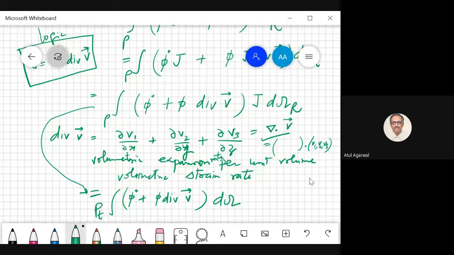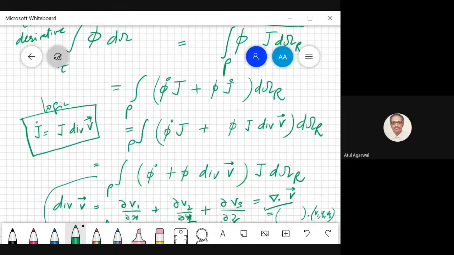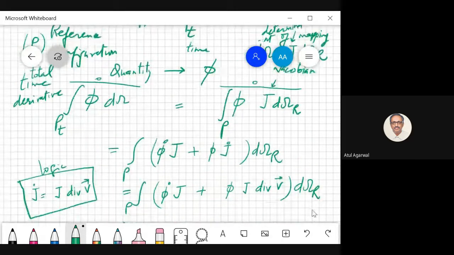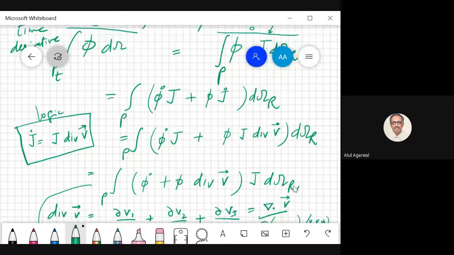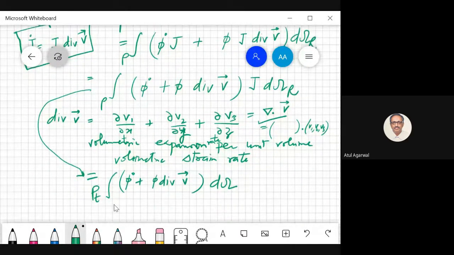J d omega r is equal to d omega. You started here. d omega is equal to J d omega r. Now you go back to d omega. So you have J d omega r, you go back to d omega. So now you have gone back to current geometry. All this exercise you did because you wanted the total time derivative. And this is Reynolds transport theorem.